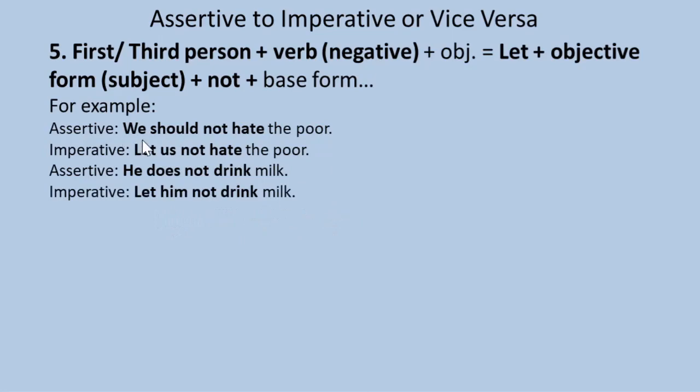So look at the sentence here. The subject of the sentence is we, first person, and it is followed by not. So here we begin the imperative sentence with let, objective form of subject we, then not, base form. Here the subject is third person singular number he, followed by not, so we have to begin the imperative sentence with let, objective form of subject, not, base form.